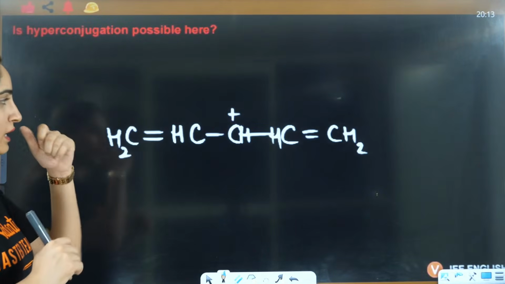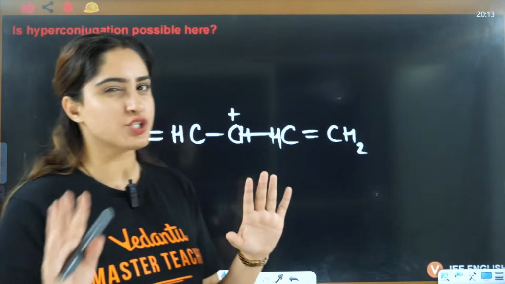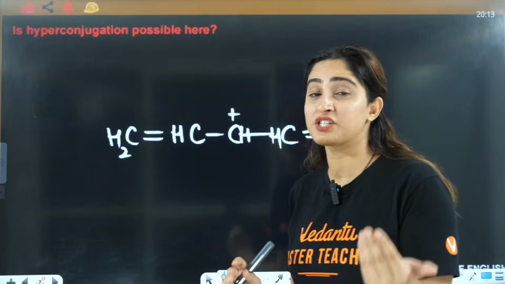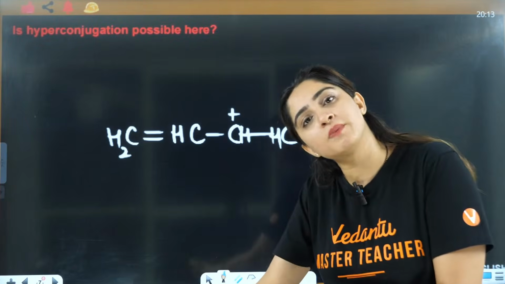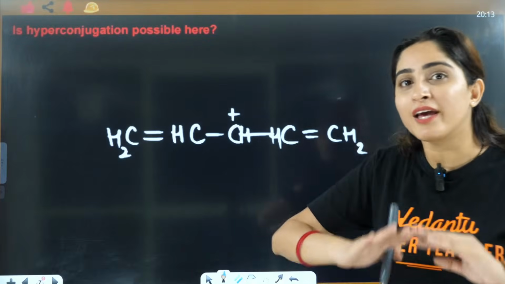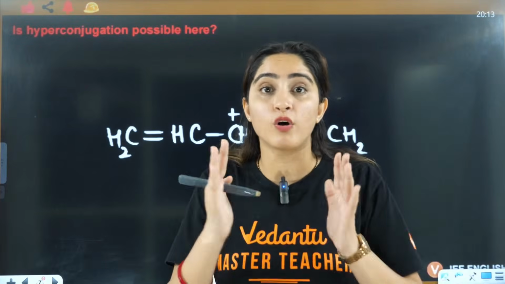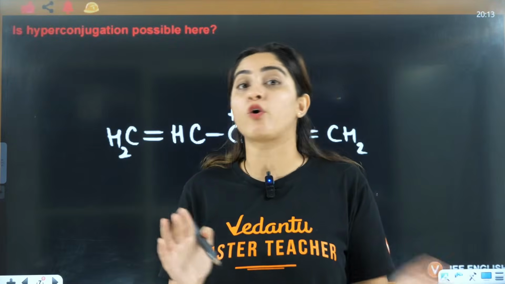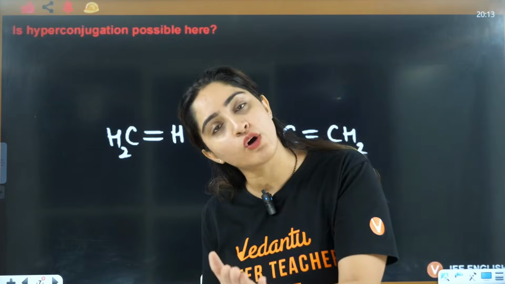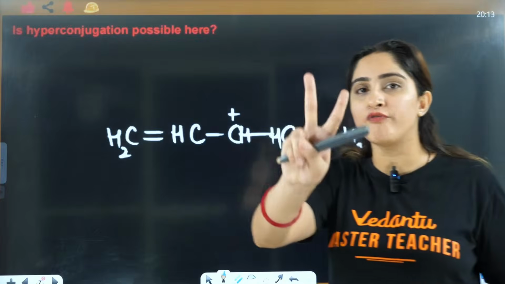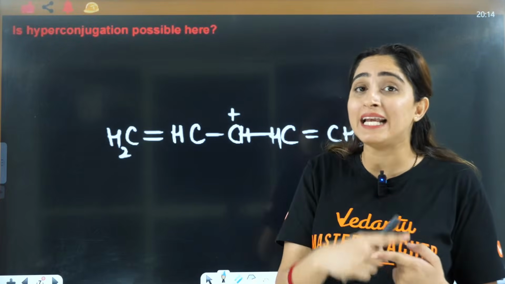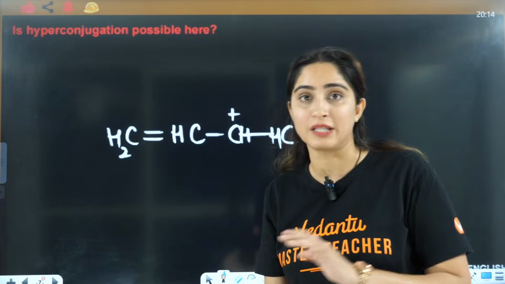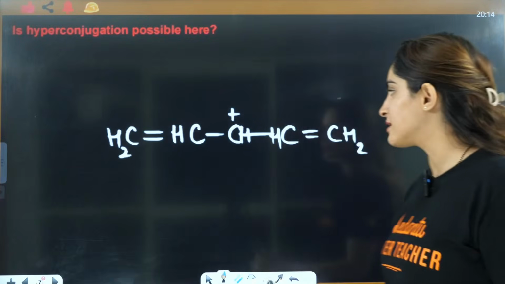Now I'll give you two or three structures. You need to tell me whether hyperconjugation will be possible or not. Just tell me yes or no. I am not asking you to make the hyperconjugating structures or tell me how many. Just tell me whether hyperconjugation is possible or not, based on two factors: the alpha carbon should be sp3, and the alpha carbon should have at least one alpha hydrogen. That's it. These two conditions, and answer me.